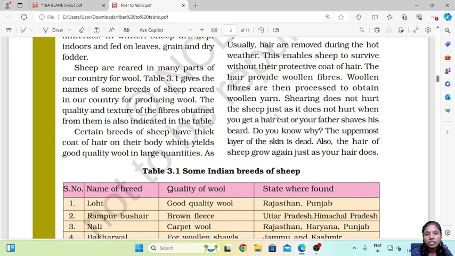Shearing does not hurt the sheep, just as it does not hurt when you get a haircut or your father shaves his beard. Do you know why? The uppermost layer of skin is dead. Also, the hair of the sheep grows again just as your hair does. So we might be thinking that when they are shaved off, they may be feeling some kind of pain, but that is not the case. Because that is a very topmost layer, and that skin is almost dead skin. So removing that layer does not cause any harm to the animal.